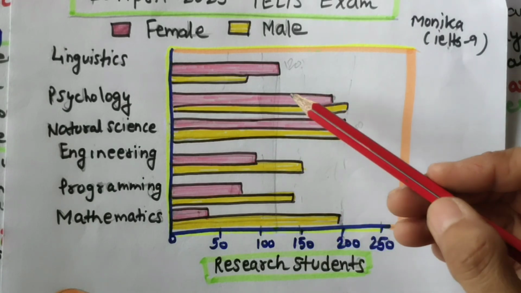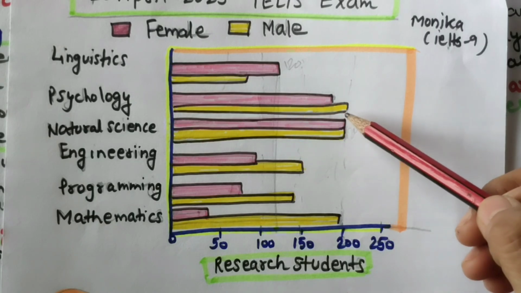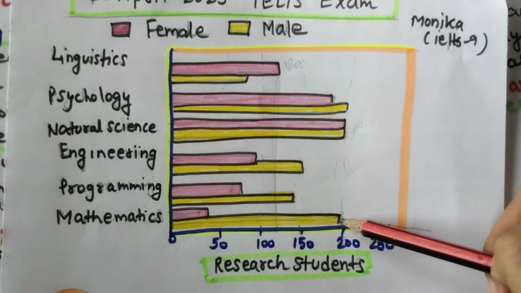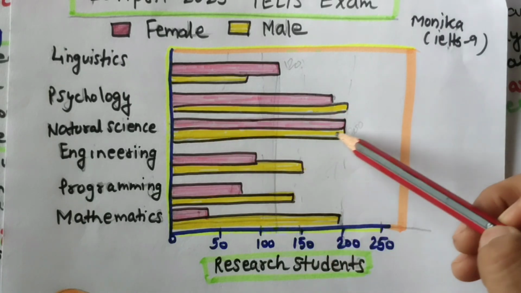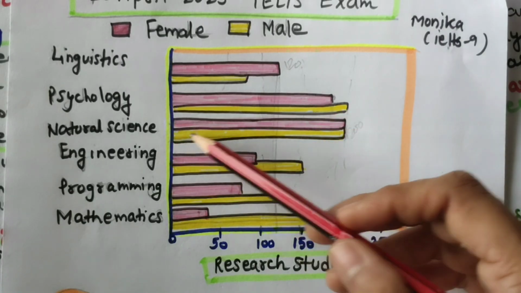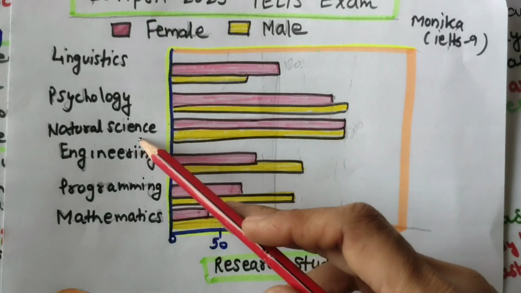Here I can see that more difficult subjects, like mathematics, are taken by more male students, and an equal number of admissions are taken by male and female in natural science.